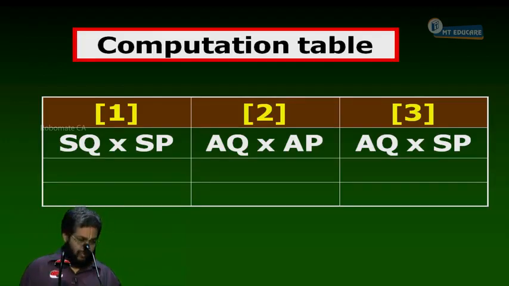Where SQ is equal to the standard quantity of raw materials allowed for actual finished output.